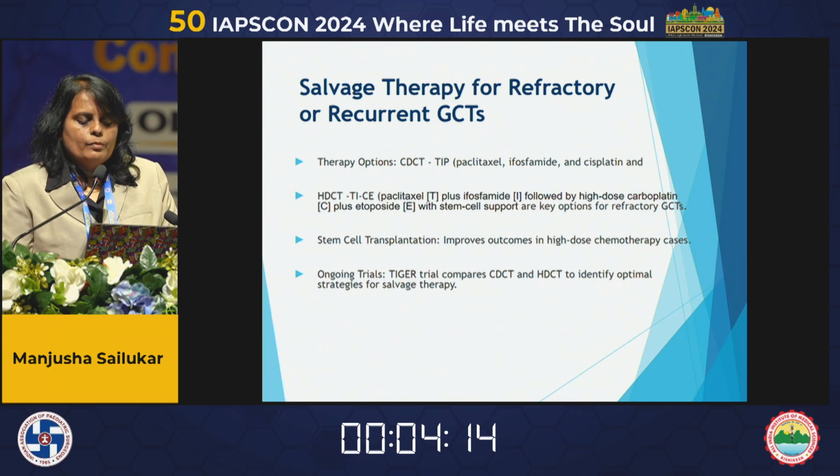Stem cell transplantation improves the outcome in high-dose chemotherapy and refractory cases. There are ongoing global trials like the TIGER trial, which compares conventional-dose chemotherapy with high-dose chemotherapy to identify the optimal strategy for salvage therapy.